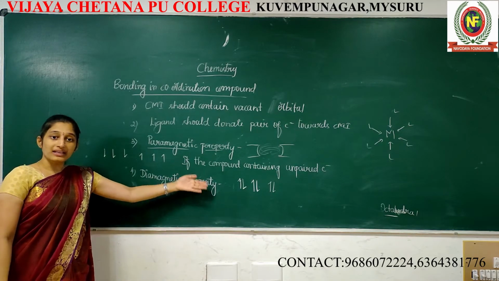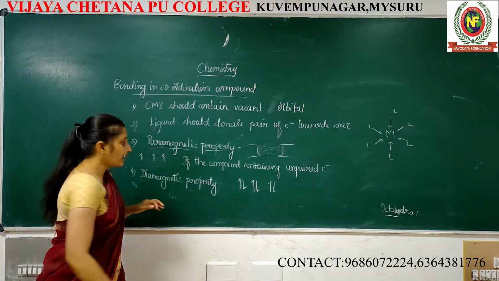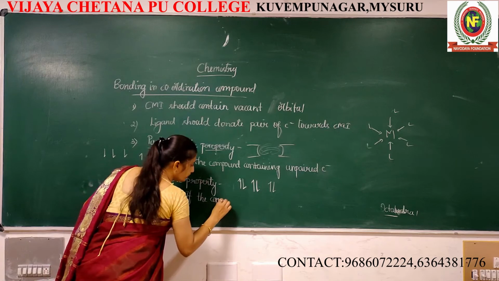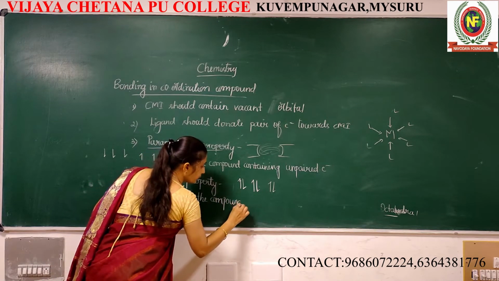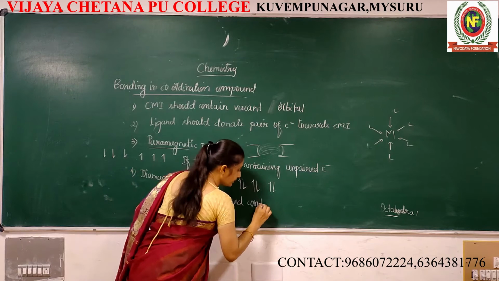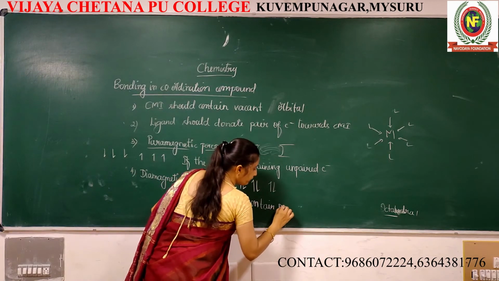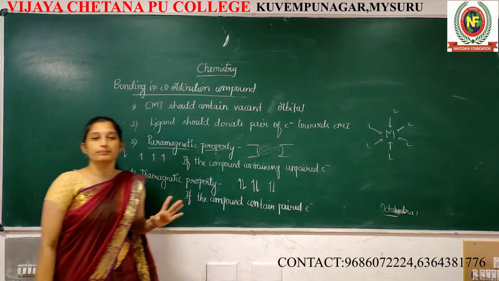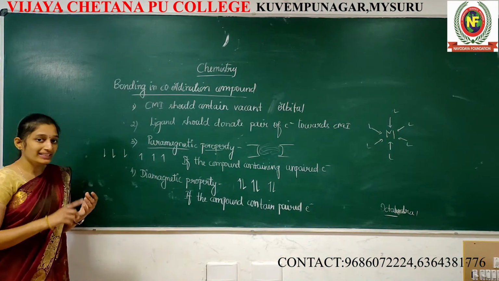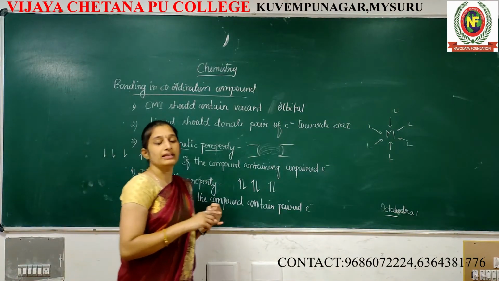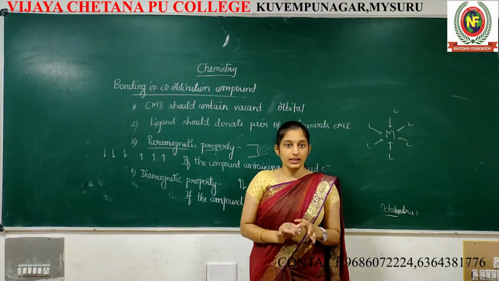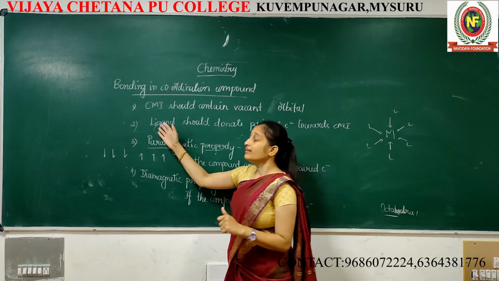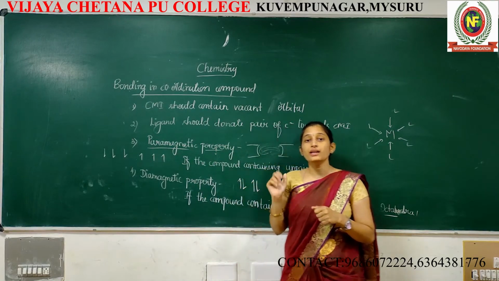Diamagnetic property or diamagnetic compound means it mainly contains paired electrons. It's too simple. First, the central metal atom or central metal ion should contain a vacant d orbital. Vacant means it should be empty. Why should it be empty? Because ligands are donating the electron towards the empty place.